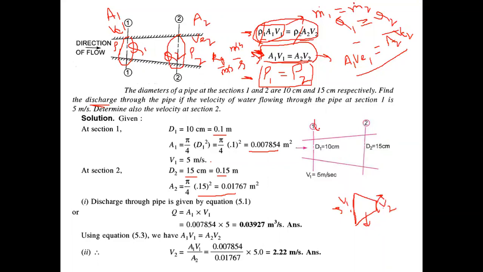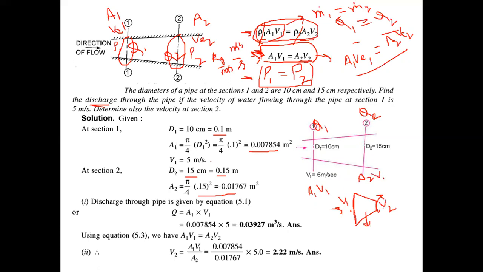Discharge at Q1 and discharge at Q2: from the continuity equation, I can say discharge is the same at 1 and 2. So you can calculate discharge at any point, either here or here. Q1 will be A1 V1, while Q2 will be A2 V2.